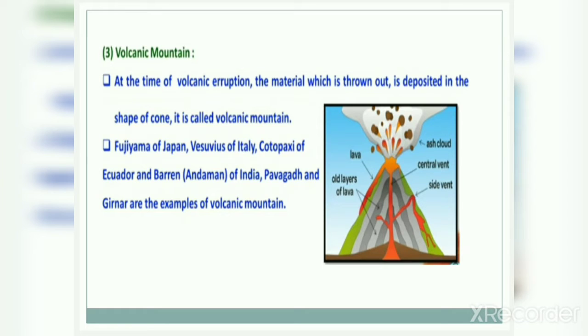This thrown out material is deposited and it takes a shape of cone, which is called volcanic mountain, and Pavagadh and Girnar are the best examples of these volcanic mountains.